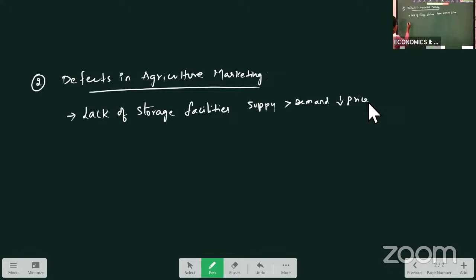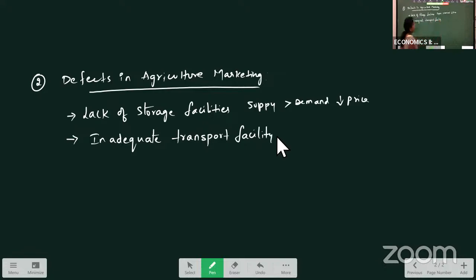And another problem, another defect we can see here, is no proper transport facility. So the next problem, inadequate transport facility. Here, as agriculture is done in rural areas, but it will be supplied throughout the country, when supply of agricultural output is done, proper transportation facilities have to be there.